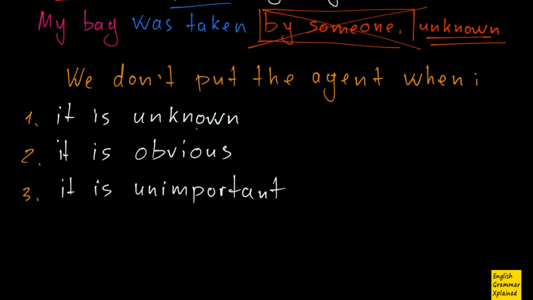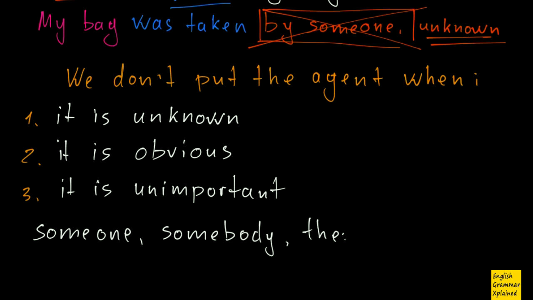And usually these words are considered unknown or obvious or unimportant: if we see in the sentence the words someone, somebody, they, people, you, and some other words, we should omit them as agents.